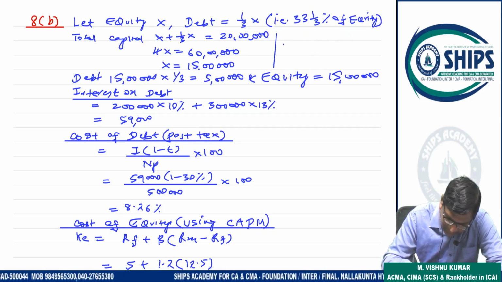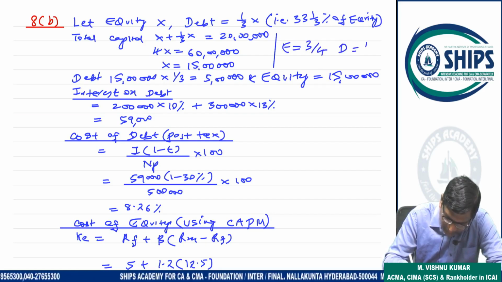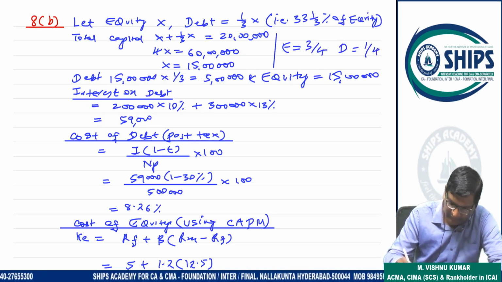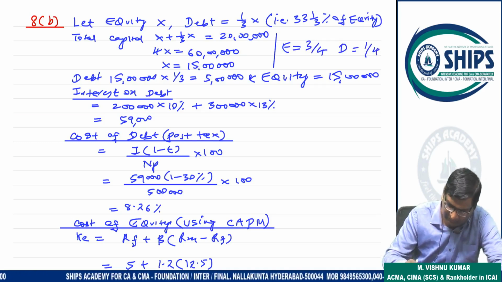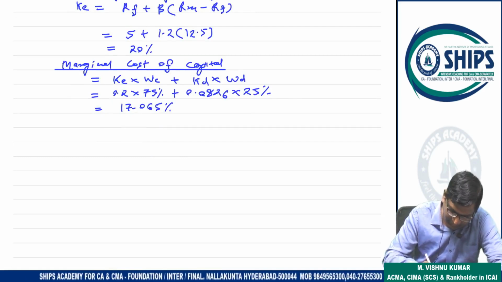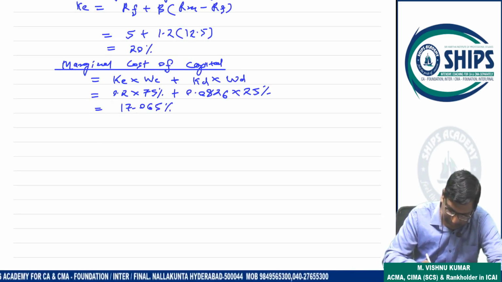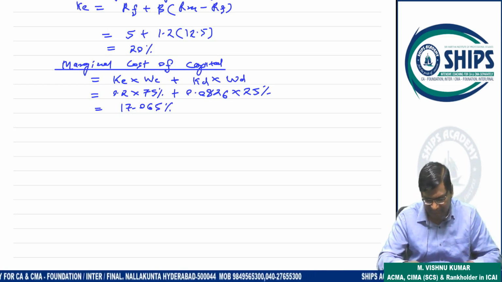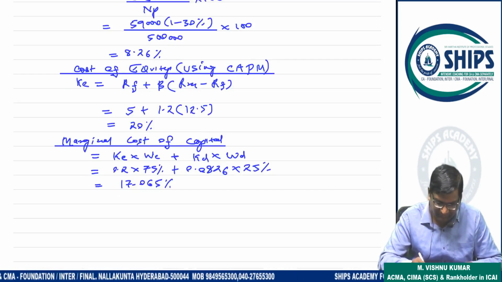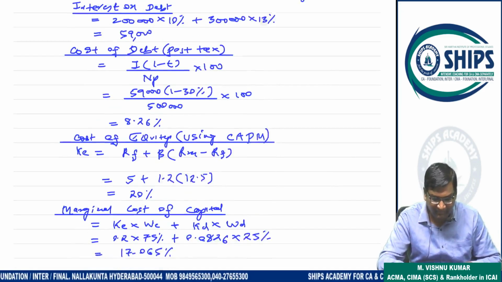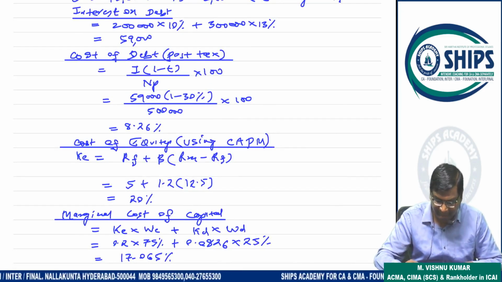So the weights are 3 by 4 and 1 by 4, that is 75% and 25%. So marginal cost of capital is 17.065. This is your answer. I hope this is also clear.